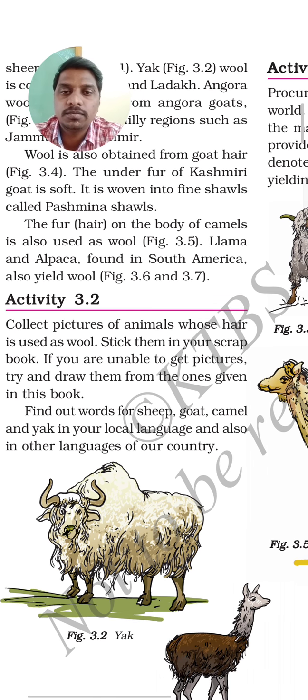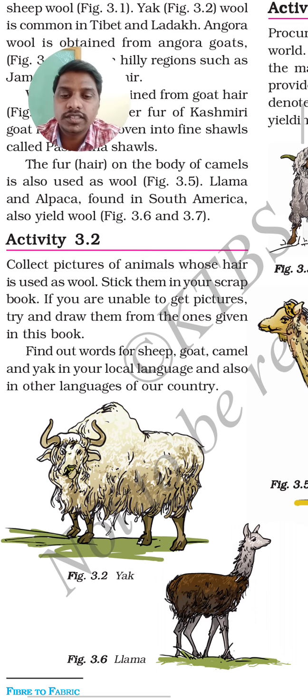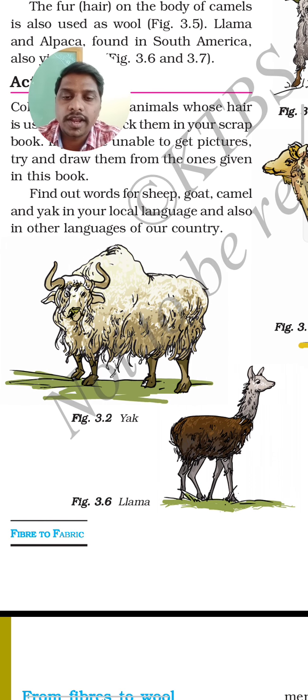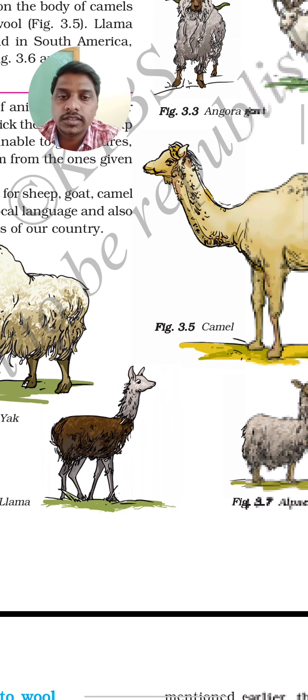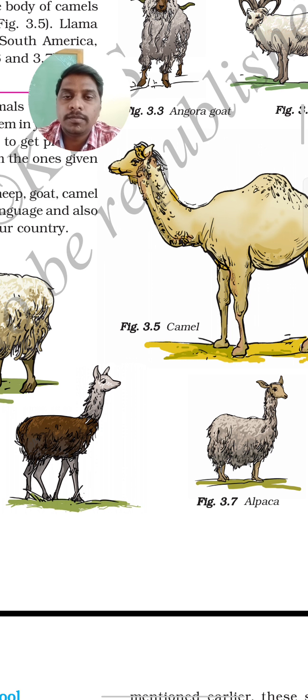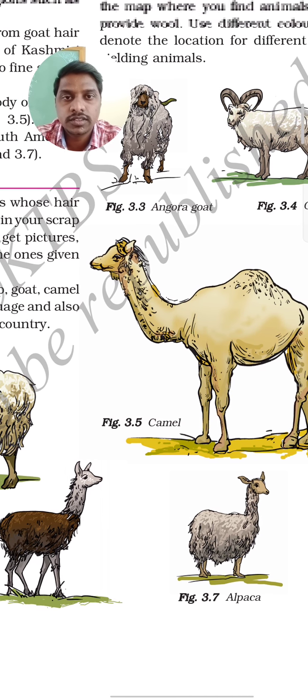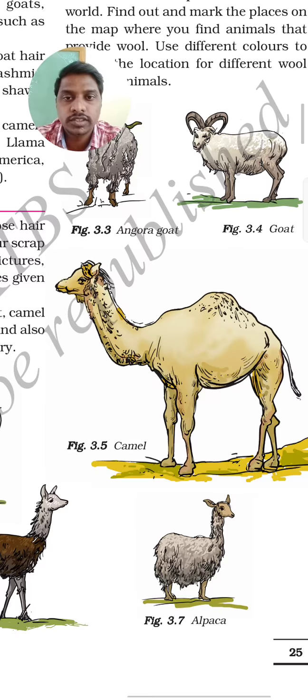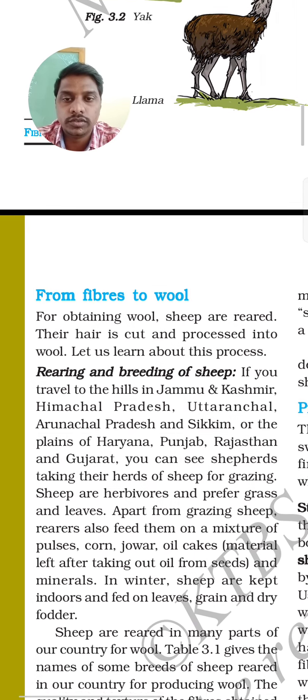The fur hairs on the body of camels is also used as wool. Llama and alpaca found in South America also yield wool. See here, you can see the llama and yak and camels, alpaca, these also have very thick hairs on their body, so that they can extract these hairs and they will make the sweaters, coats for surviving from cold.